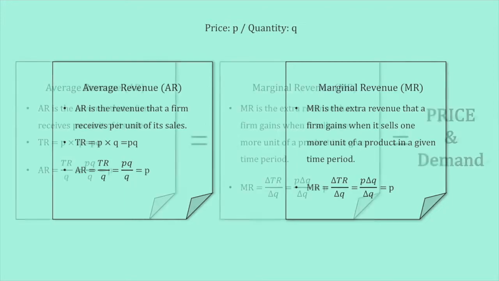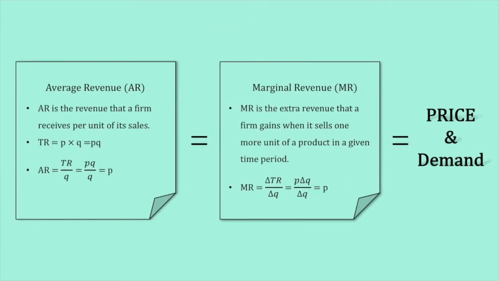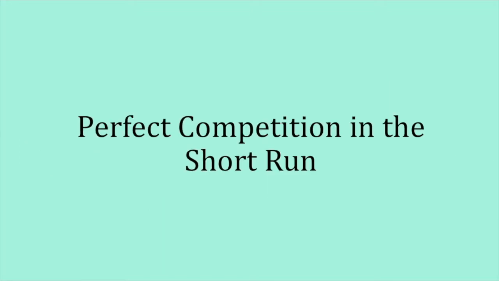Therefore, AR and MR are equal to the price, which is the demand in this case. Moving on. From the previous topic, we know the profit maximizing point is when marginal cost, or MC, is equal to MR. This is because if MR is greater than MC, it signals the firms that they can still increase their cost of production and produce more goods.